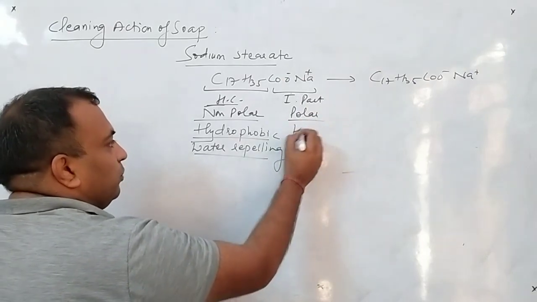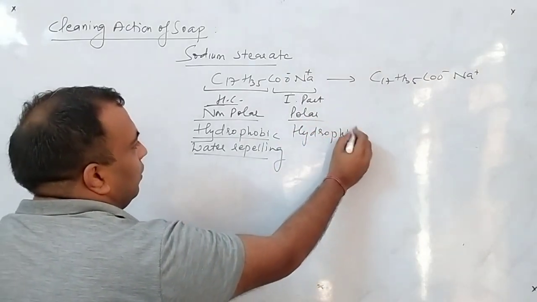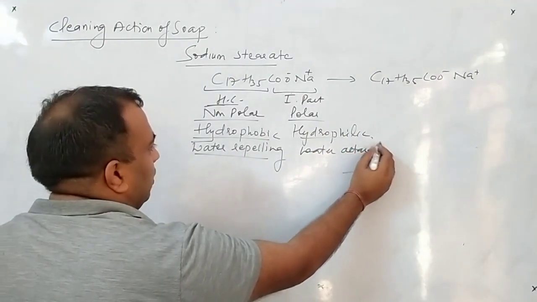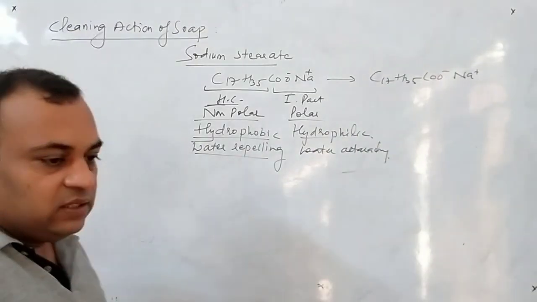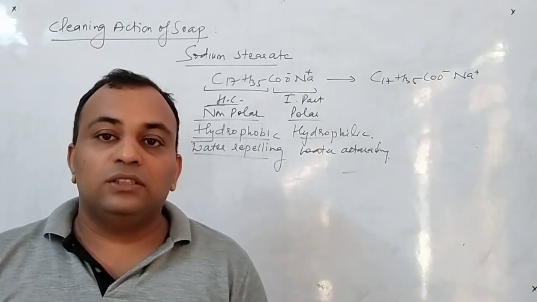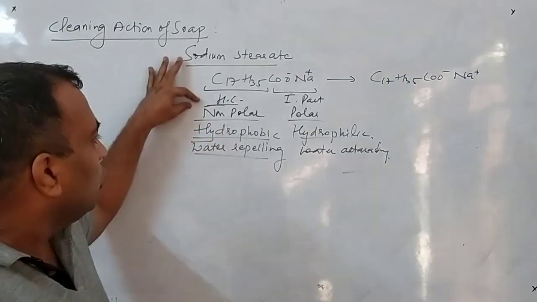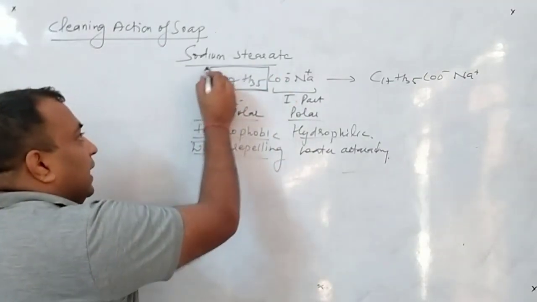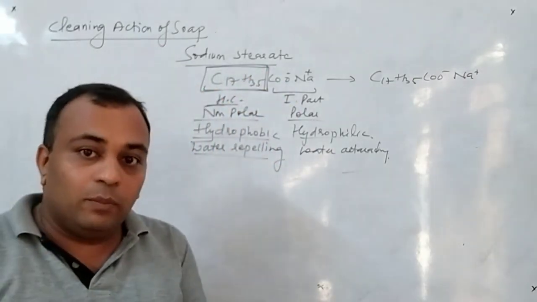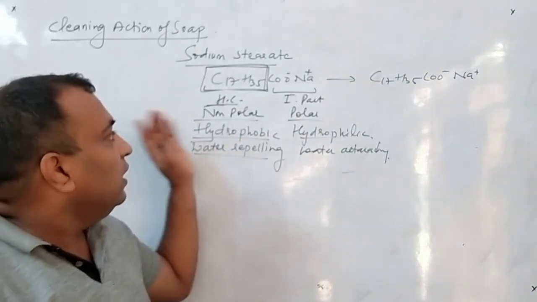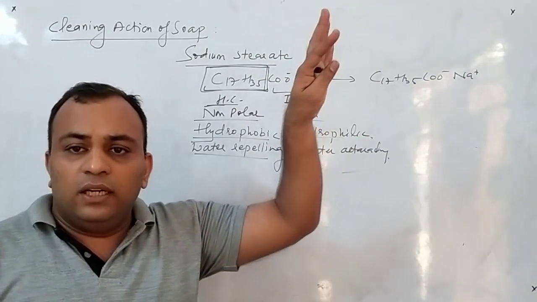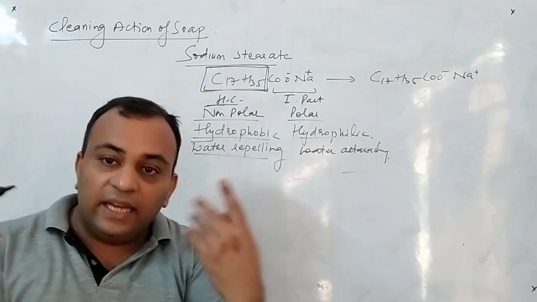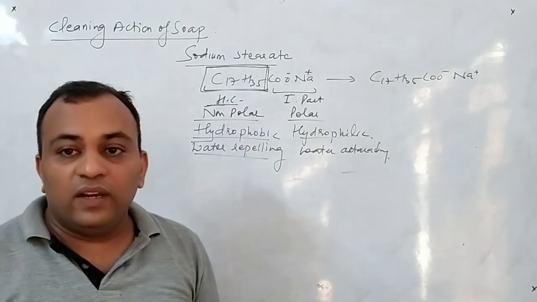This polar part is said to be the hydrophilic, or you can say water attractive. Whenever, listen students, a question normally comes that you have to divide your soap or detergent into two main parts: the non-polar and the polar part. So how will I divide? Just understand. The part till the hydrocarbon part is there is said to be the hydrophobic, and beyond it, whatever it is, carbon, nitrogen, or even if a hydrocarbon chain comes again, that part is said to be the hydrophilic part. Remember one thing.